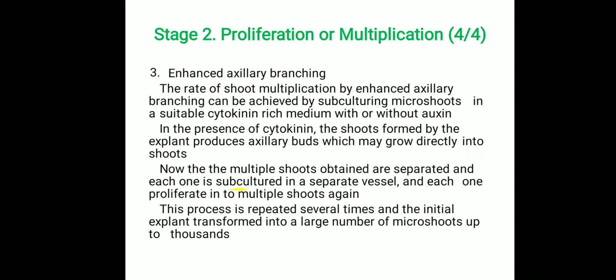Now the multiple shoots obtained are separated and each one is subcultured in a separate vessel, and each one proliferates into multiple numbers of shoots again. This process is repeated several times and the initial explant is transformed into a large number of microshoots, up to thousands or millions.